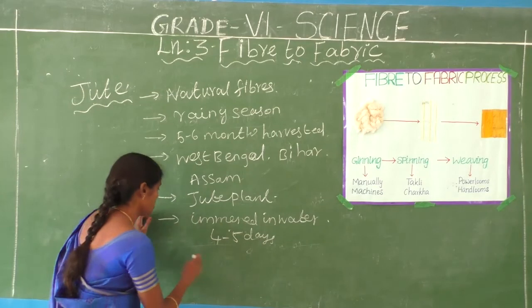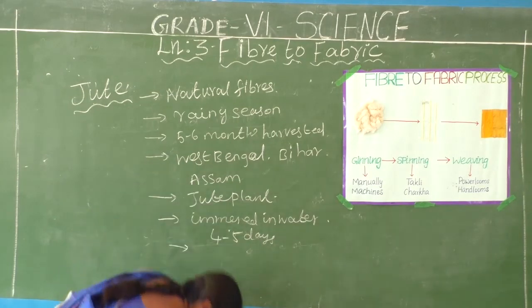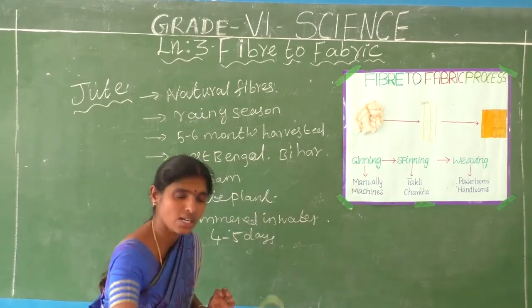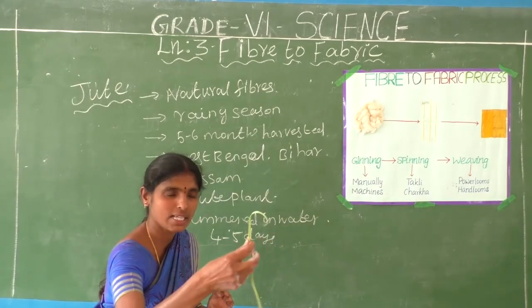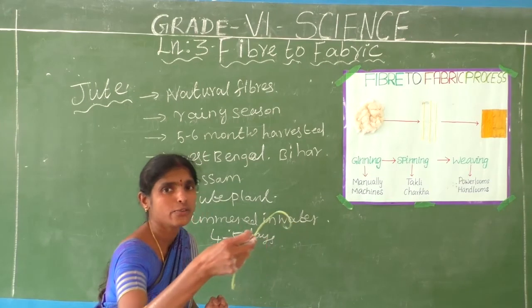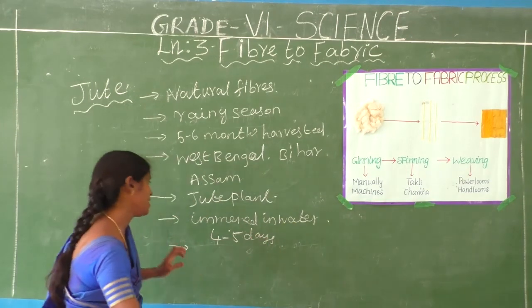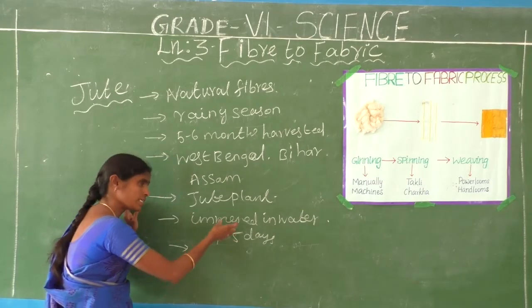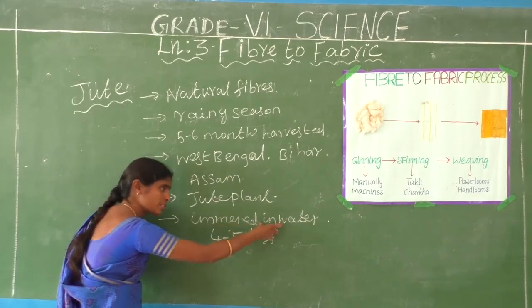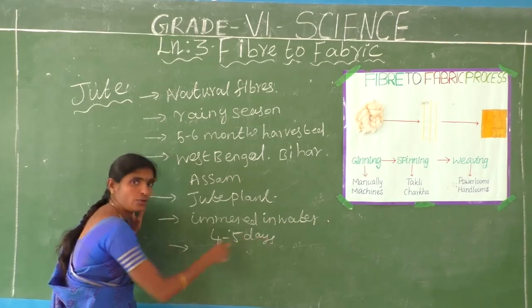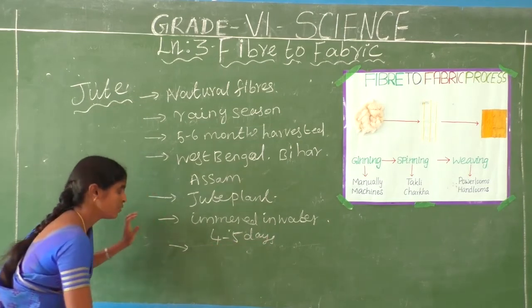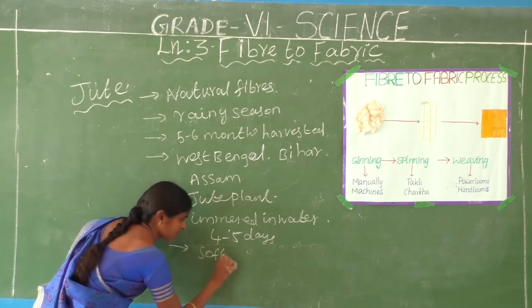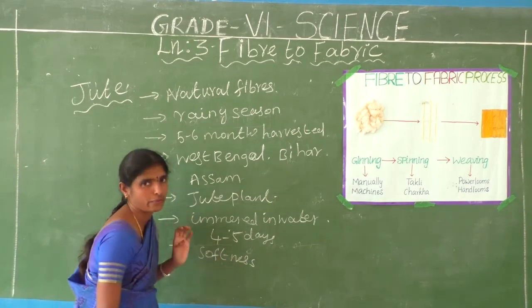What will you observe? The stems become soft, that means the jute becomes soft. We immerse the stem of the jute in water for 4 to 5 days. What happened? It becomes soft.